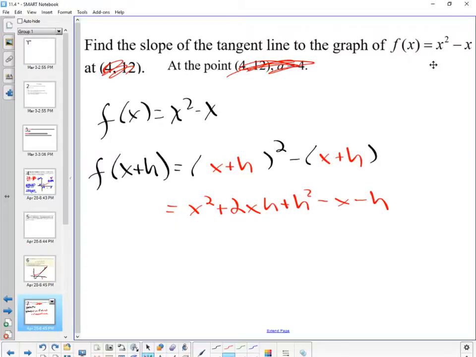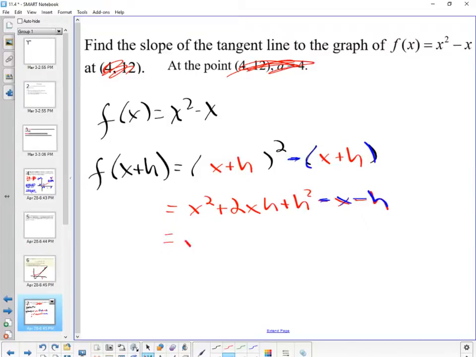Distributed. Yes, we are recording. So let me do this. I'm going to change this color right here, and I'm going to show you where that part came from. All I did with the x plus h squared was to expand it, FOIL it, whatever you want to call that. And then the blue part is simply the distribution of the negative.